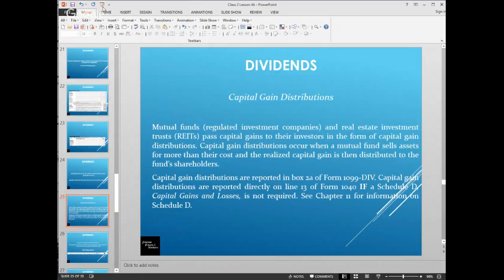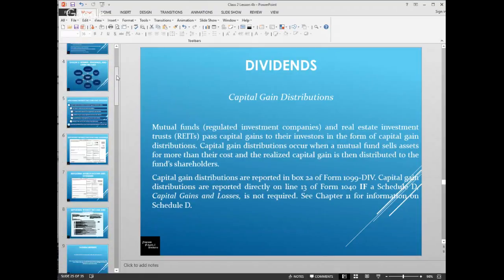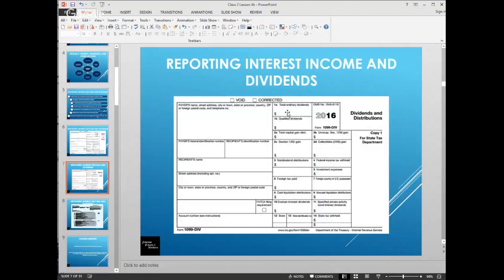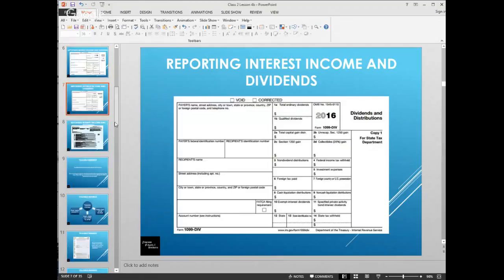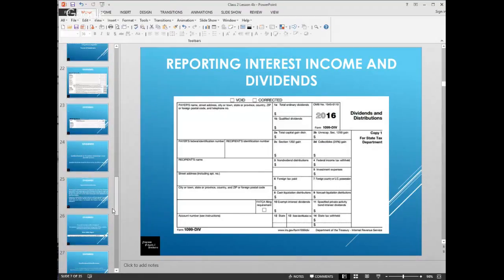So I'm going to bump up real quick and just go through this 1099 DIV since it's been a little while since we were looking at it. And you see here you've got your ordinary dividends are in 1A. Qualified dividends, which receive special treatment, are in 1B. If you had a capital gain distribution, you would see it here in 2A. As well as the non-dividend distributions, any foreign taxes paid. So it's just a matter of matching up the boxes with the information that's required on the tax return itself. Now let me get back to where we were.